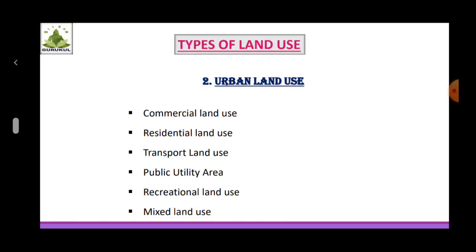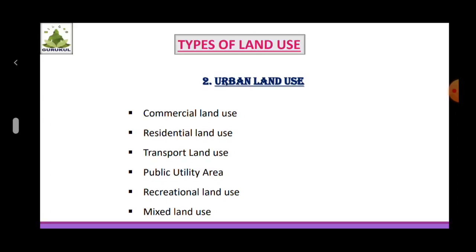For example, hospitals, post offices, police stations, police grounds, schools, colleges, universities, etc. And the land use under the category is very important. These services diffuse the tensions caused due to the increasing population.